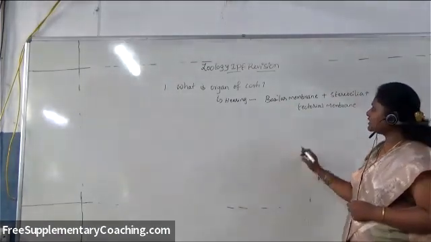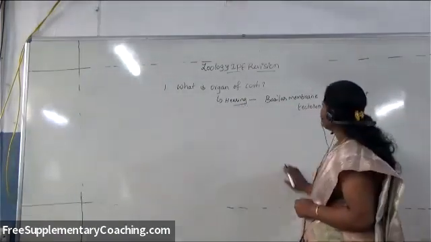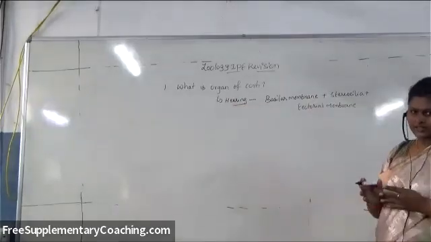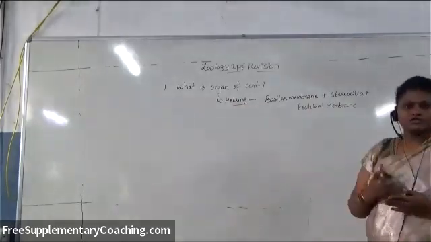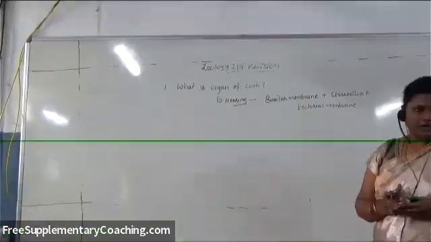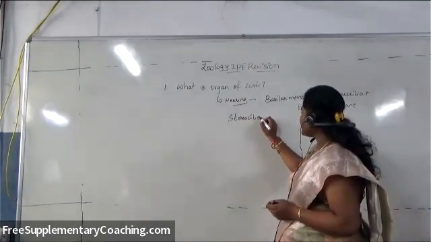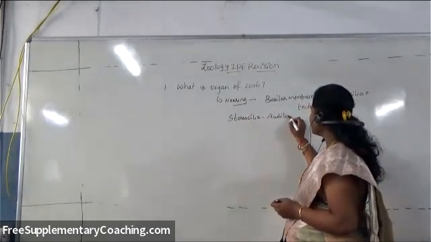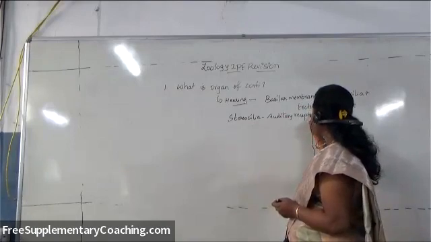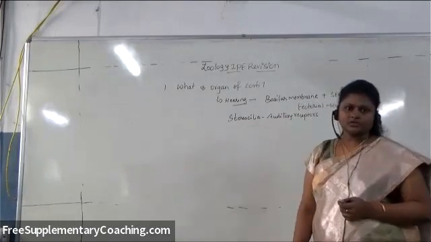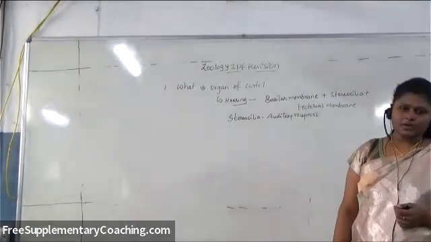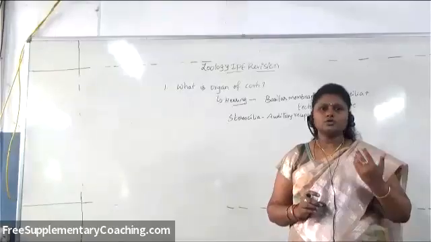So the organ of Corti is a hearing organ, a combination of basilar membrane, stereocilia, and tectorial membrane, where the stereocilia act as auditory receptors. They help in receiving the sound waves and converting them into electrical currents or nerve impulses, which are collected and taken by the auditory nerve to the brain.